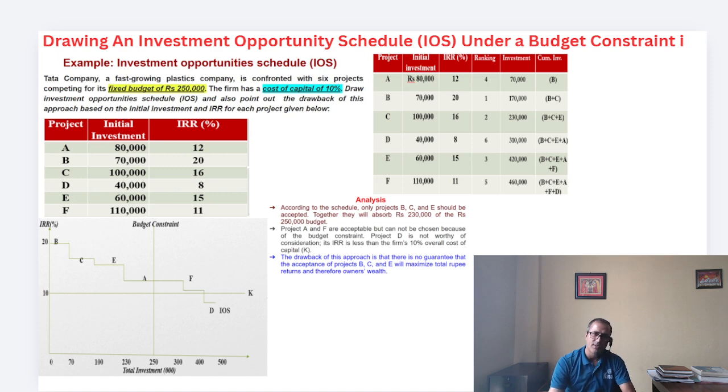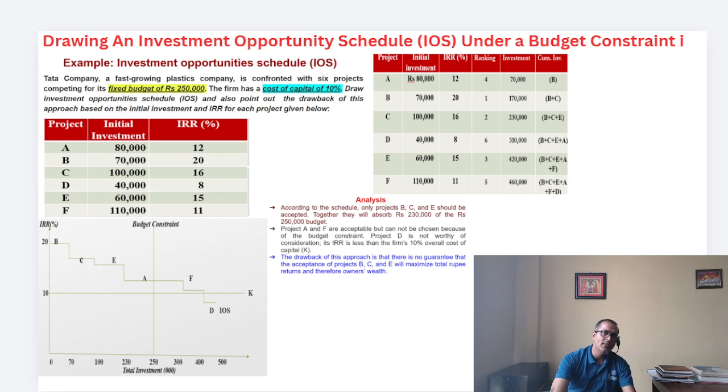Now, what about the concept of how we draw the investment opportunity schedule when we have a budget constraint? The budget constraint, simply, is the capital rationing situation. We are not going to select every project, even based on the overall capital budgeting technique analysis using the different methods. Practically, we are not going to select the whole set of projects. Whether we accept or reject a project depends on our overall budget constraint. That means priority of investment is very important.